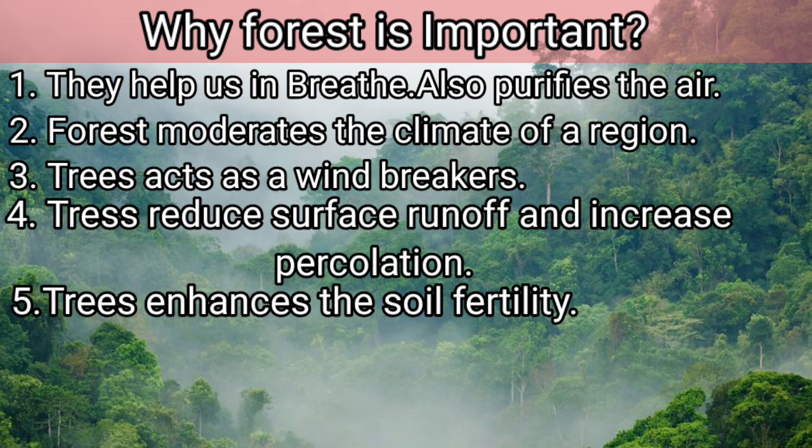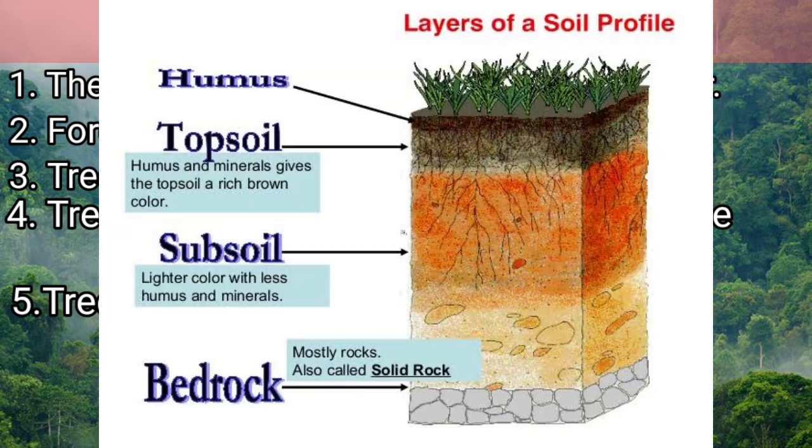Trees enhance the soil fertility. The organic content which is present in the soil is added by the vegetation cover, which is just above the topsoil, the humus. So the more vegetation cover, the more humus, and the fertility of the soil will be maintained.